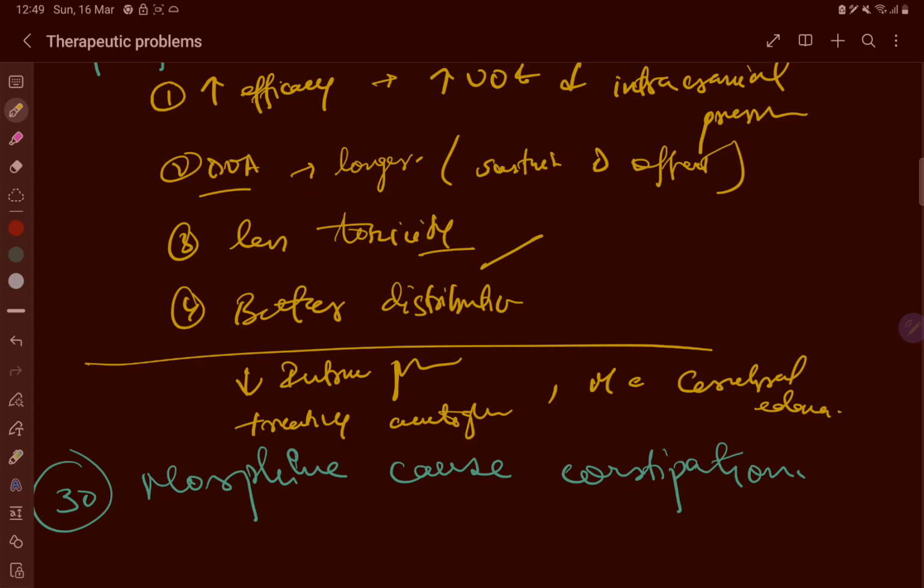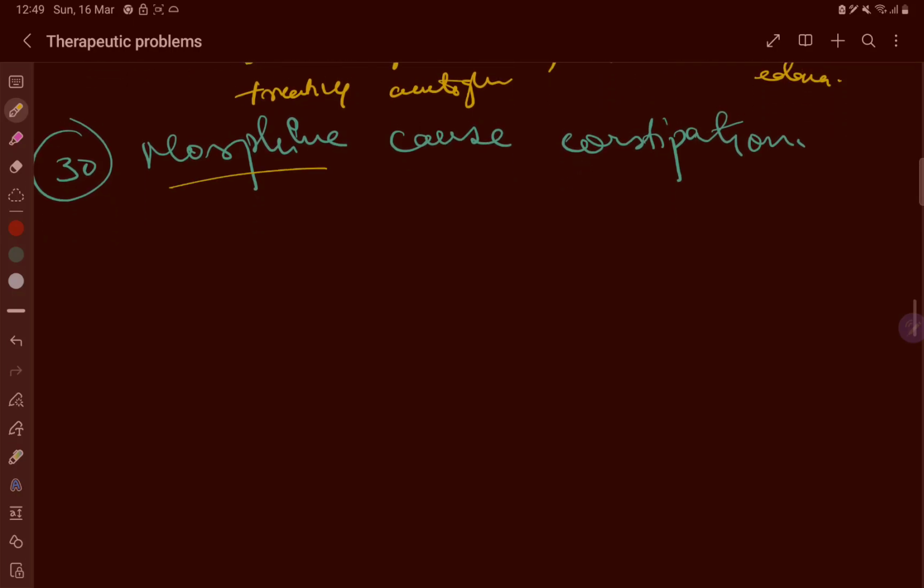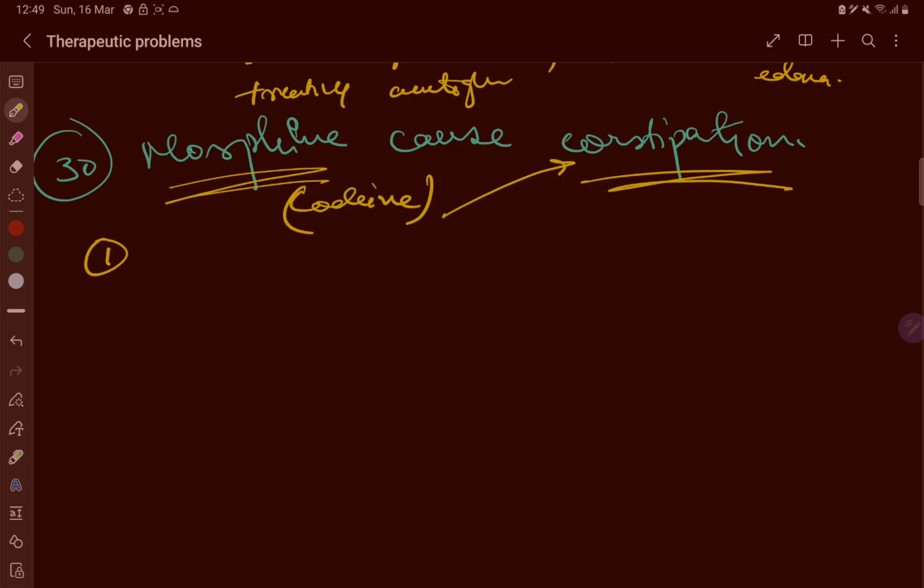Urea and glycerol have decreased efficacy, shorter duration of action, and increased toxicity. That's why they are not so preferred. Now another question: morphine can cause constipation. It's a very classical question, where codeine was used as a cough syrup and was causing constipation, or any opioid causes constipation. How does it do so? It decreases gut motility.